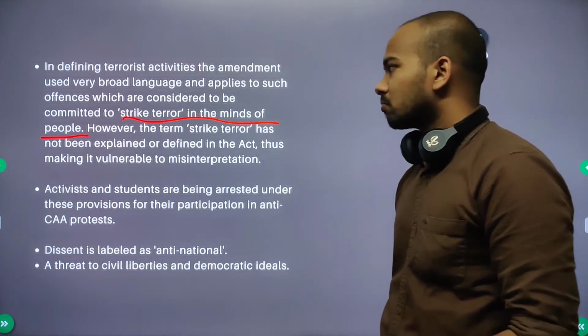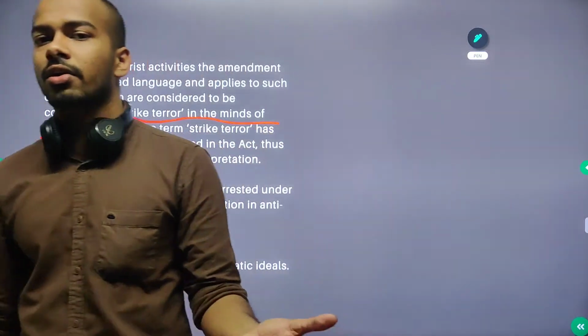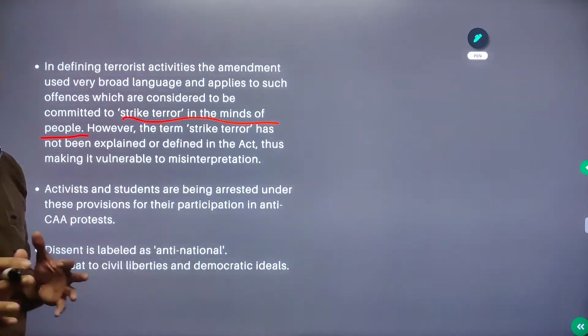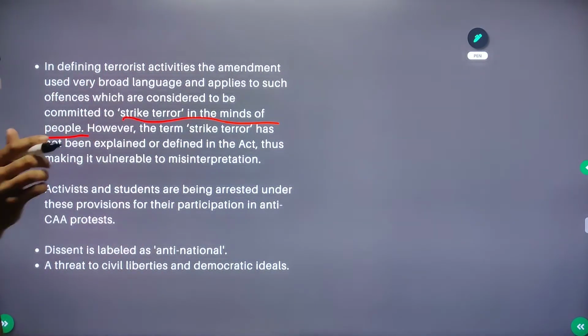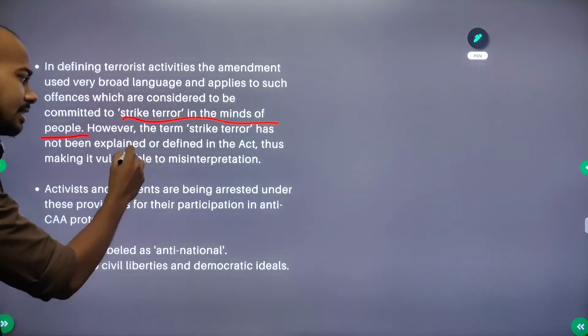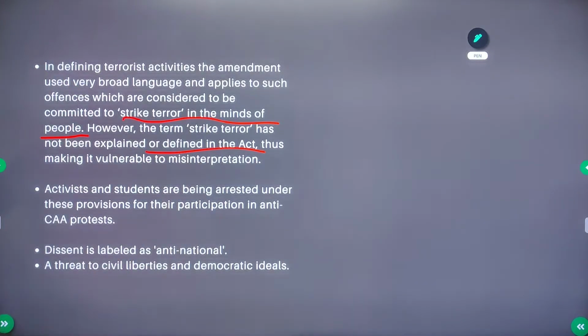I'm going to do something and you say it has struck terror in your mind, and that is not defined in the act. So what happens? It can be easily misused by the government to arrest you when you are actually criticizing the government, right? So that's what happens with UAPA.